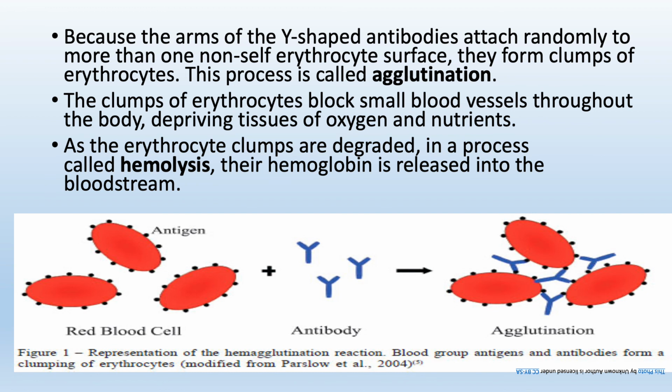The erythrocyte clumps are then degraded in a process called hemolysis, which means the erythrocyte membrane is fragmented or disappears, and the hemoglobin inside the erythrocyte is released into the bloodstream.